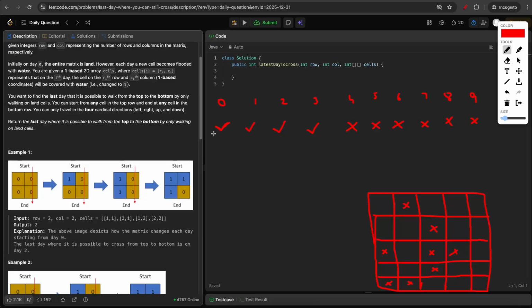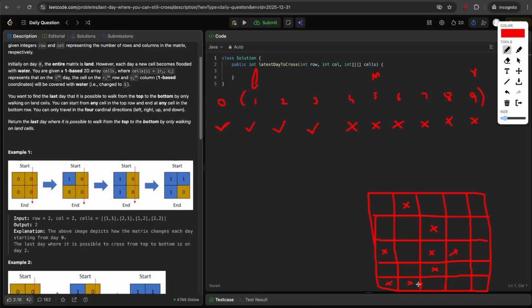So this is a pattern of binary search, where from the start till some point a property will be true, and after that the property will always be false. So we can start doing a binary search on the days, where left equals 1 and right equals 9, and then we take a mid. Suppose my mid is day number 5. On the 5th day, I'll perform a DFS from the top row and see whether I'm able to reach the bottom row.